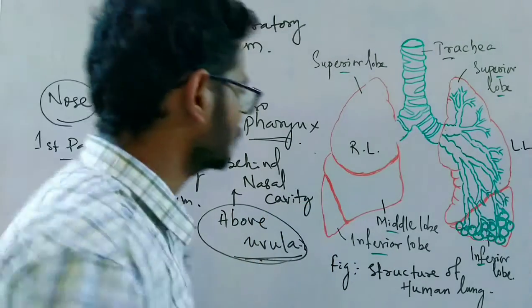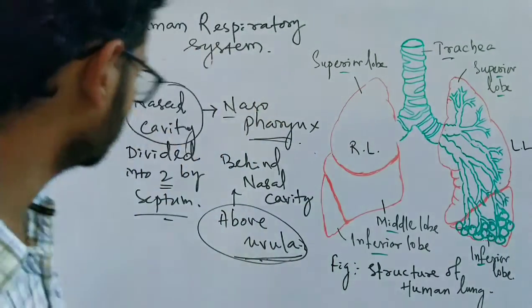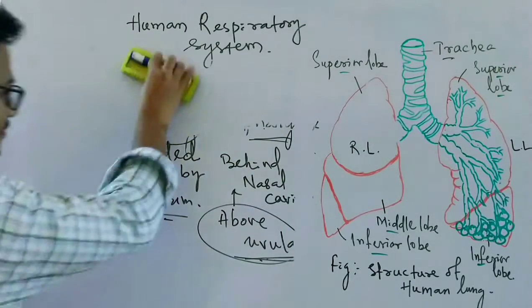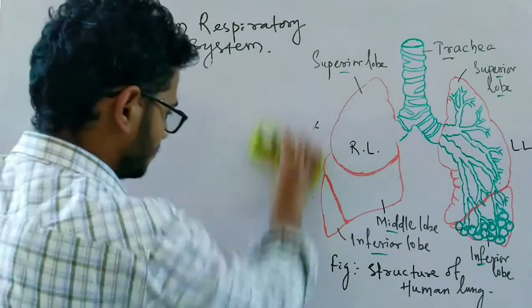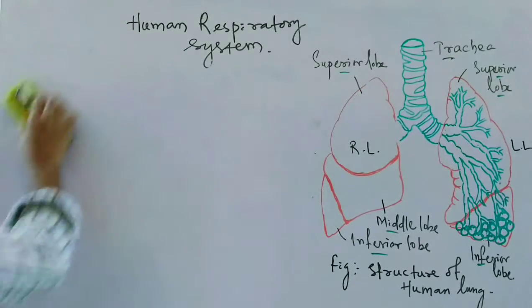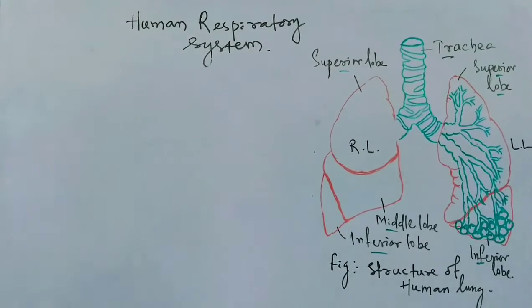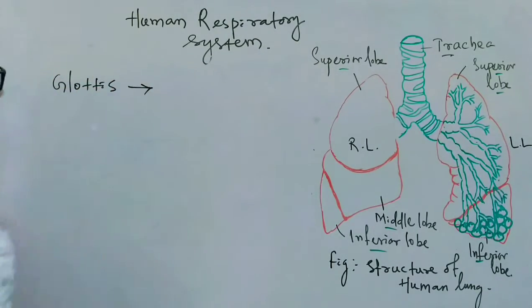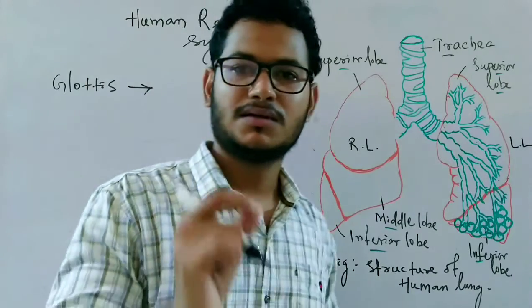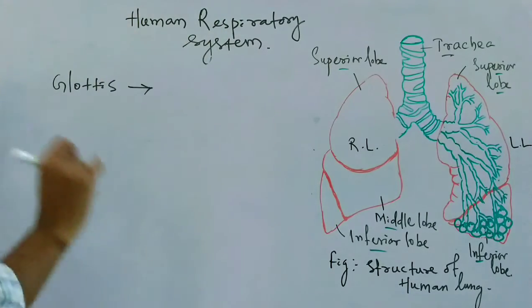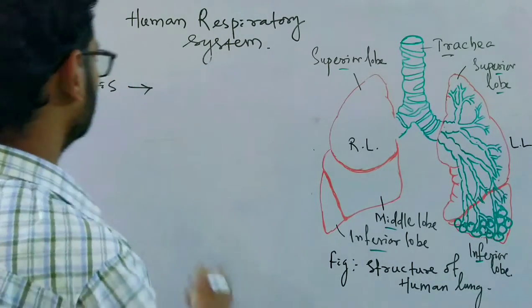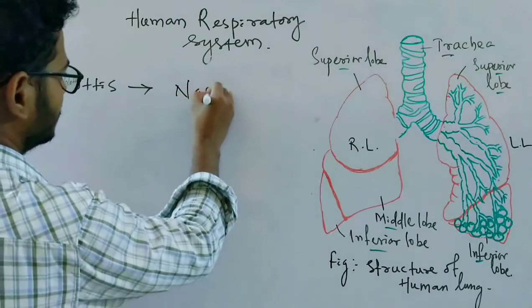So again, two terms we need to know. What are the two terms? We have already discussed them in the chapter on digestion and absorption, but here we will discuss them again. Glottis. What is glottis? It is the opening of the trachea or the windpipe to the pharynx. It is the opening of the pharynx, the nasopharynx.